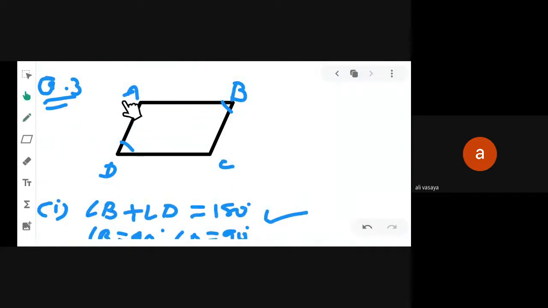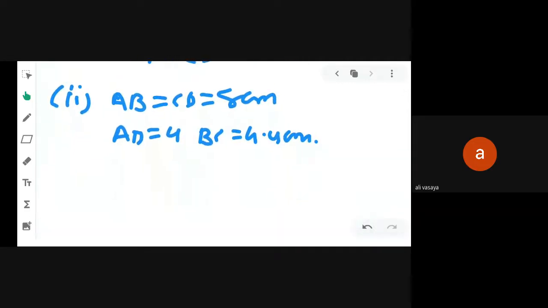We know that AB is equal to CD and AD is equal to BC. But here in the condition, AB is equal to CD is equal to 8 centimeter given. But you know that AD and BC are not equal because AD is given 4 centimeter and BC is given 4.4 centimeter. So it means on the basis of this condition, we can say that it does not become a parallelogram.